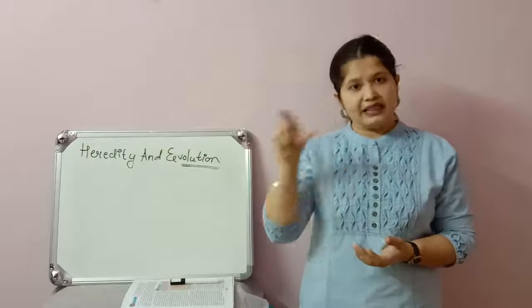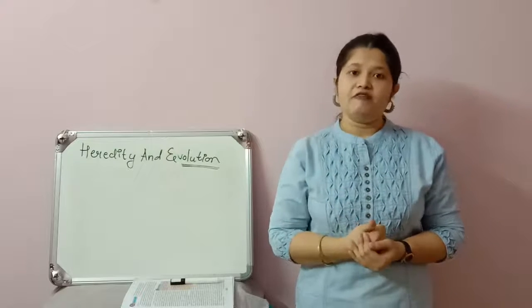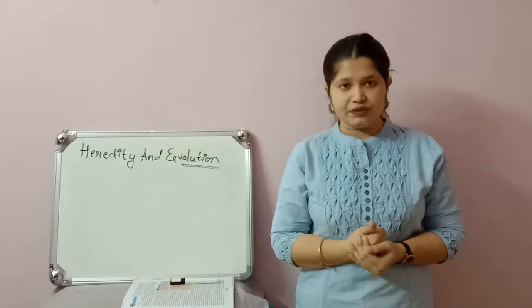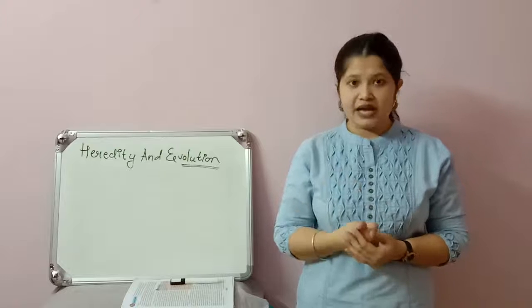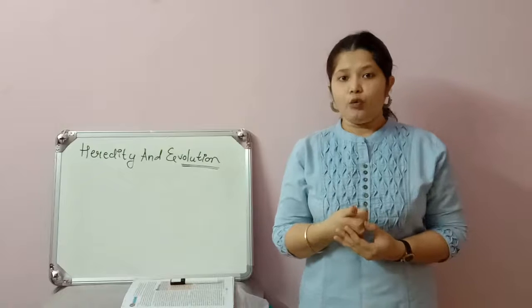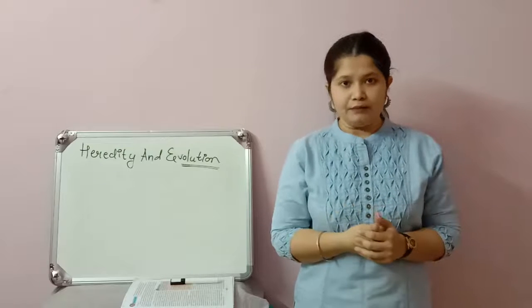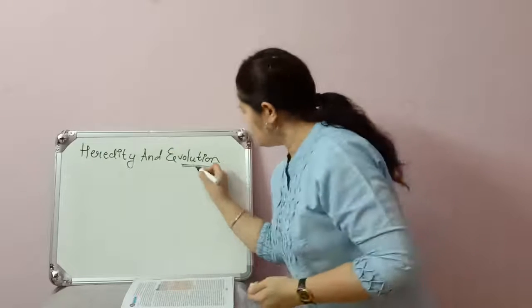In this sentence, I have mentioned two key words which are related with evolution. That is, it is the gradual change, and it is occurring in the living organism over a long period of time. So let me write these two points here.